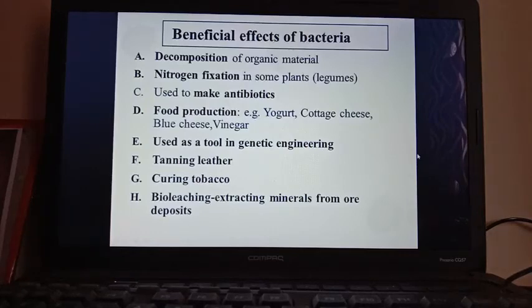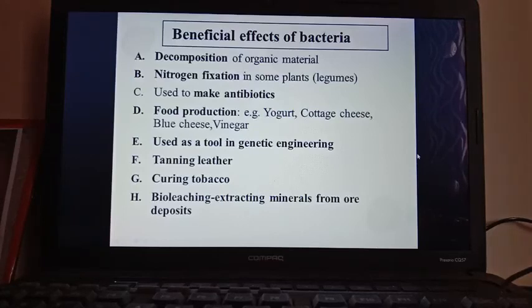Next, bacteria are used as a tool in genetic engineering in the lab for genetic study. The bacteria are very, very useful as a tool. Now, the tanning leather industry uses bacteria. Curing tobacco is also done in the tobacco industry. And bioleaching is a process to extract minerals from ore.